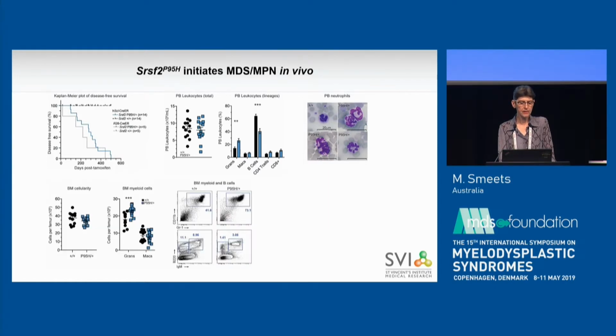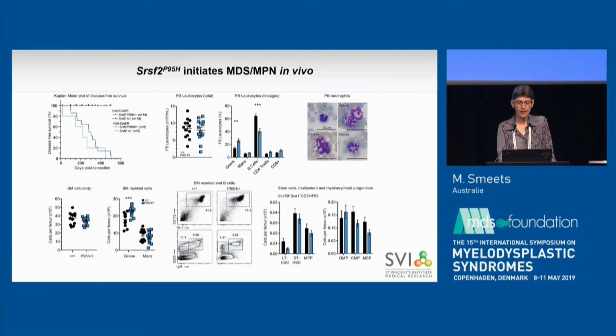In the bone marrow, we didn't see any significant change in bone marrow cellularity, but again, a more severe increase in myeloid cells, with also an increase in the immature granulocyte fraction, as seen on the top right corner, a decreased B lymphopoiesis, and again, a reduction in the long-term stem cells and short-term stem cells as well. So, whole non-competitive transplants of whole bone marrow from moribund animals recapitulate this disease, indicating that the activation of the SRSF2 mutation in the stem cells is sufficient to initiate MDS, MPN in vivo.